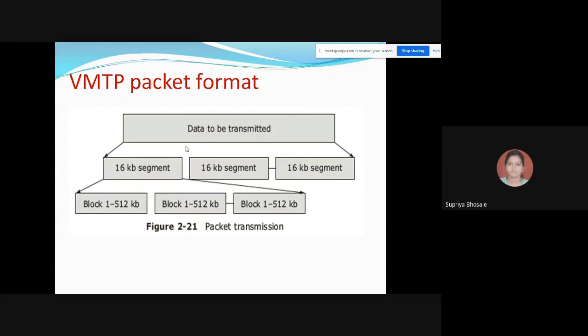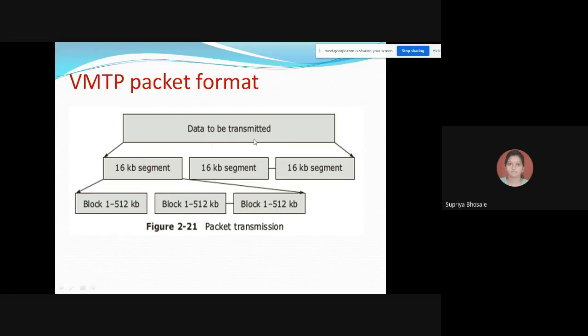So this diagram will be giving you the packet format used in VMTP. For better performance, VMTP provides a selective retransmission mechanism. The packets of a message are divided into packet groups that contain up to a maximum of 16 KB of segment data. So the data segment part, which is of 16 KB, is shown in this diagram.